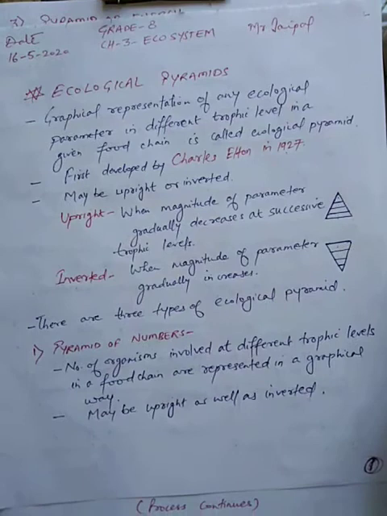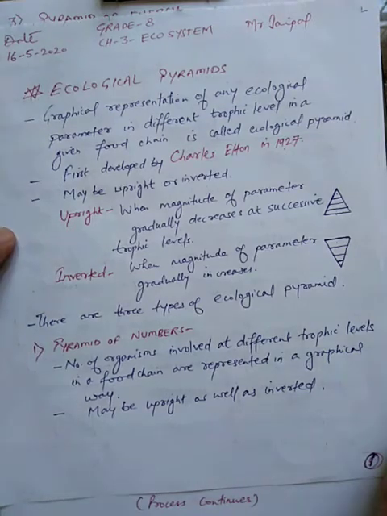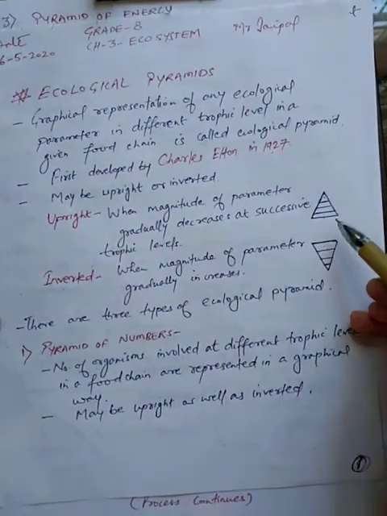First is the pyramid of numbers. From the name only you can identify, it involves graphical representation of the number of organisms present at different trophic levels. So suppose this is our pyramid.